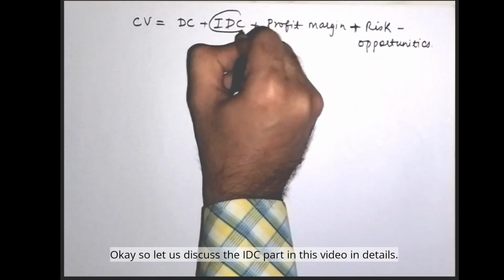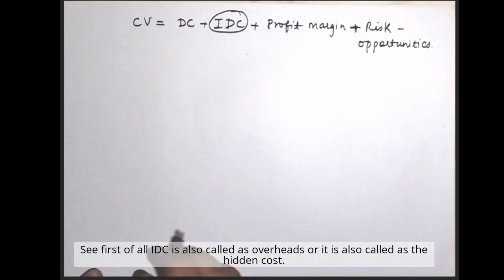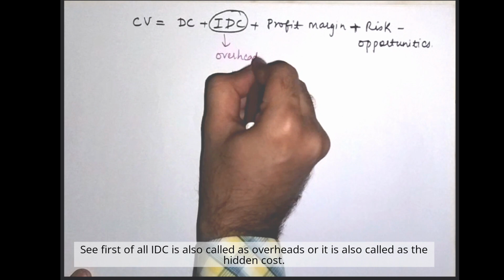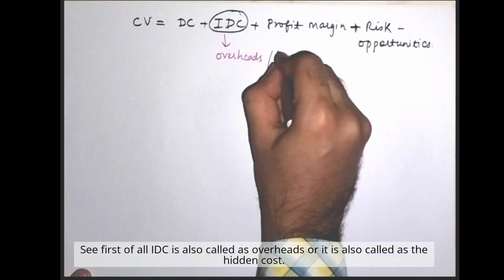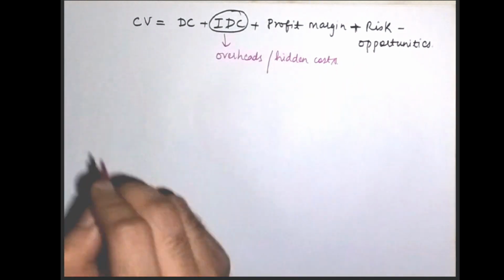Okay, so let's discuss the IDC part in this video in detail. See, first of all, IDC is also called overheads, or it is also called the hidden cost.